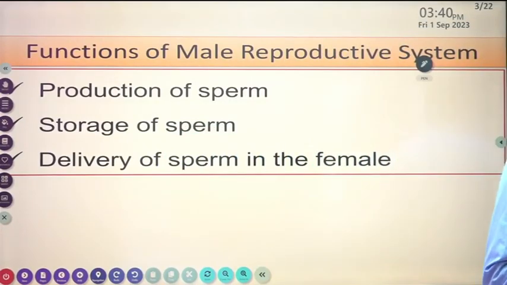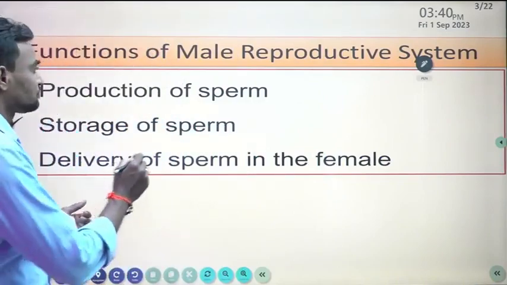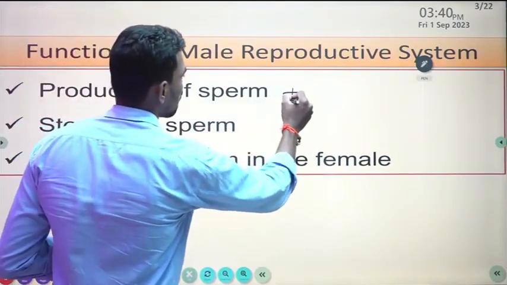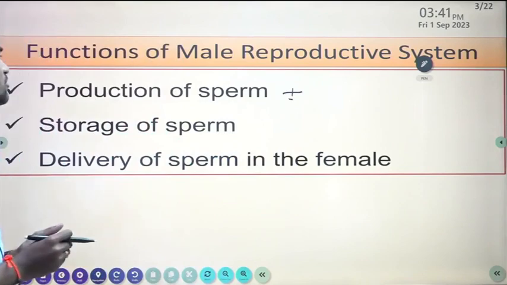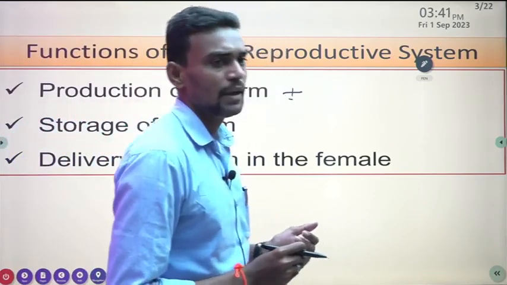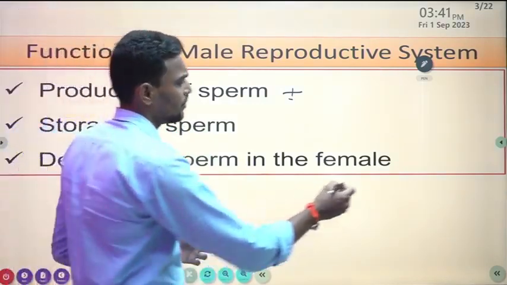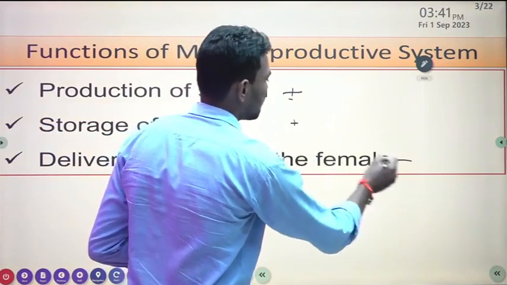So the first important function is the production of sperm, then storage of sperm, then delivery of sperm to the female. This is in short the mechanism of the male reproductive system: they initially produce sperm, they have storage capacity for sperm, and then transfer the sperm to the female.